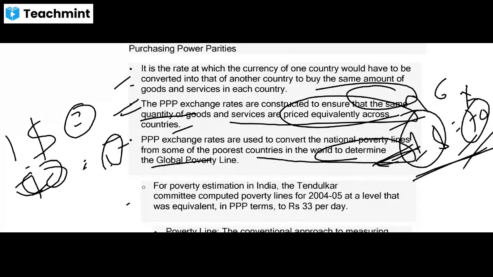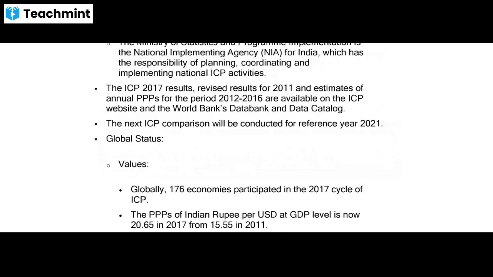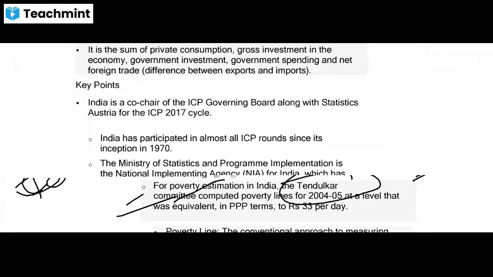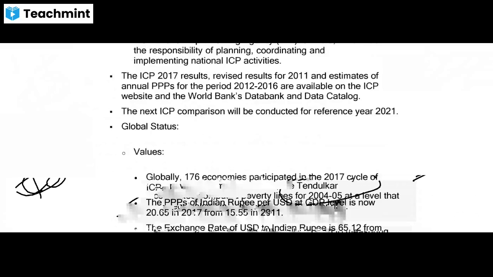So in India also, the Tendulkar committee considers PPP for calculating the poverty line. Some data you can also see.